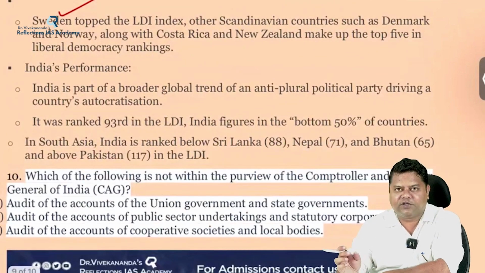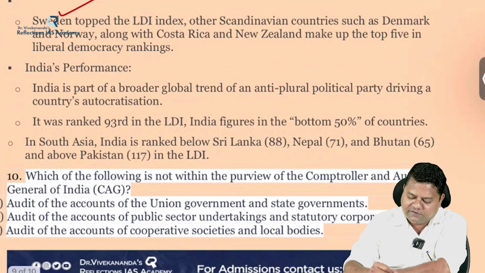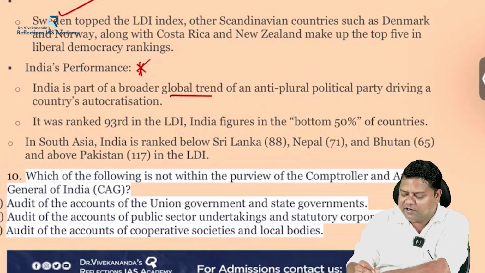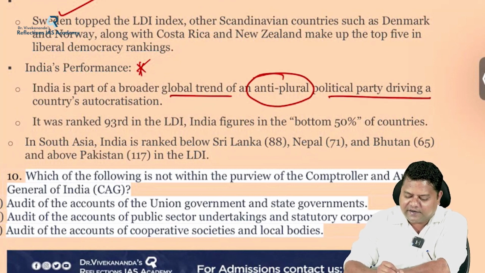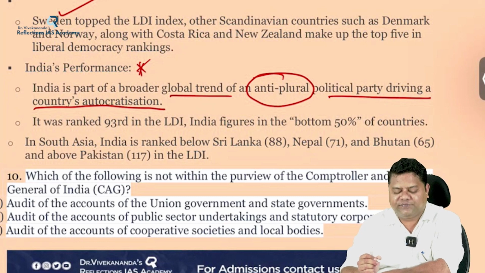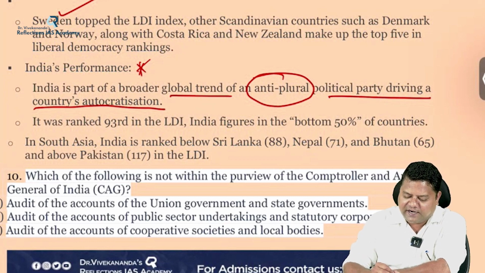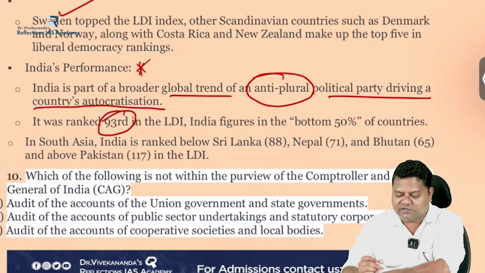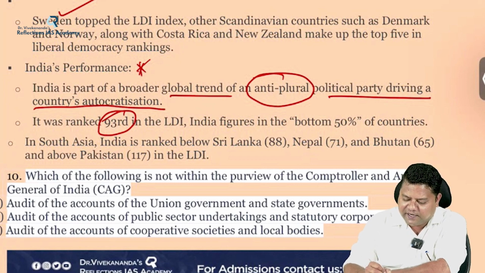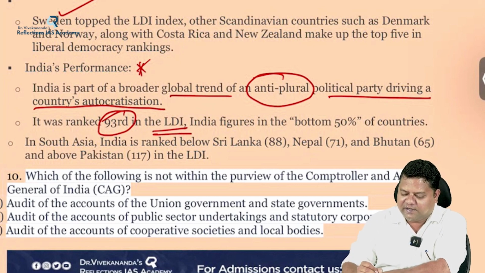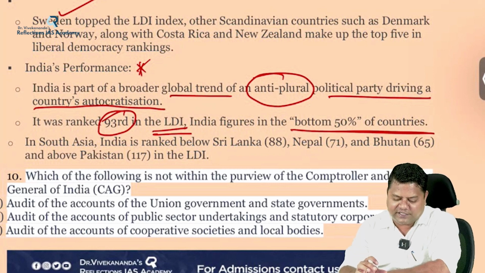Coming to India's performance, which is important for us, India is a part of the broader global trend of anti-plural political parties driving a country's autocratization. India was ranked 93rd in the Liberal Democracy Index, and India figures in the bottom 50% of the countries according to this index.